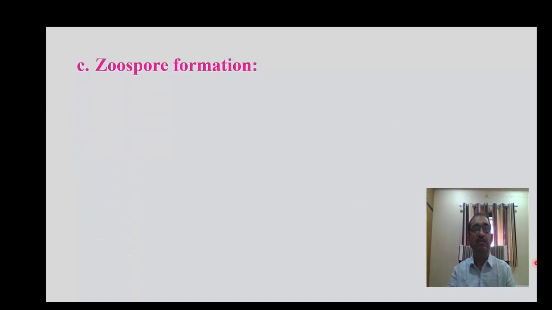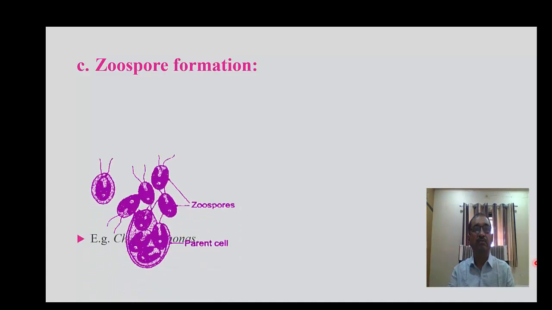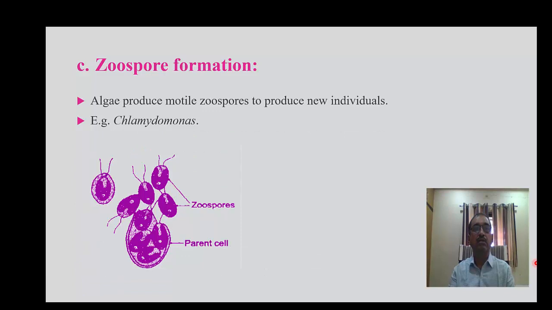The third method is called zoospore formation. In Chlamydomonas, motile zoospores are produced, and with the help of these motile zoospores, new individuals are produced.